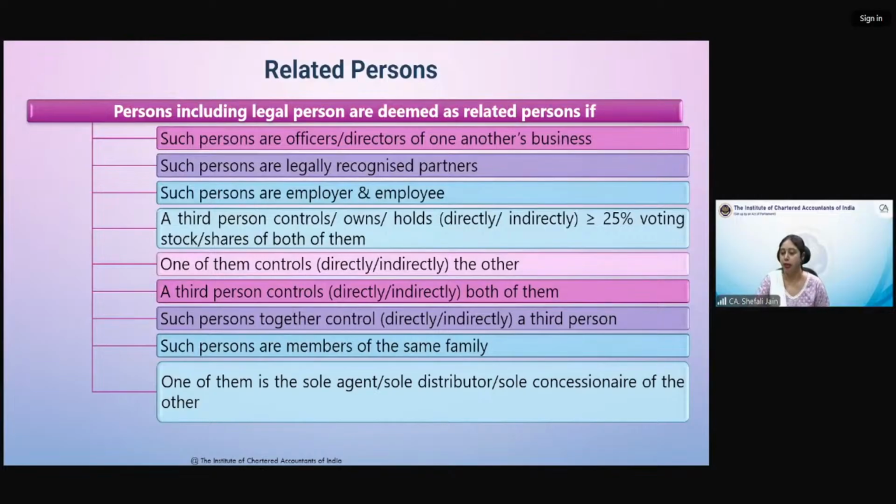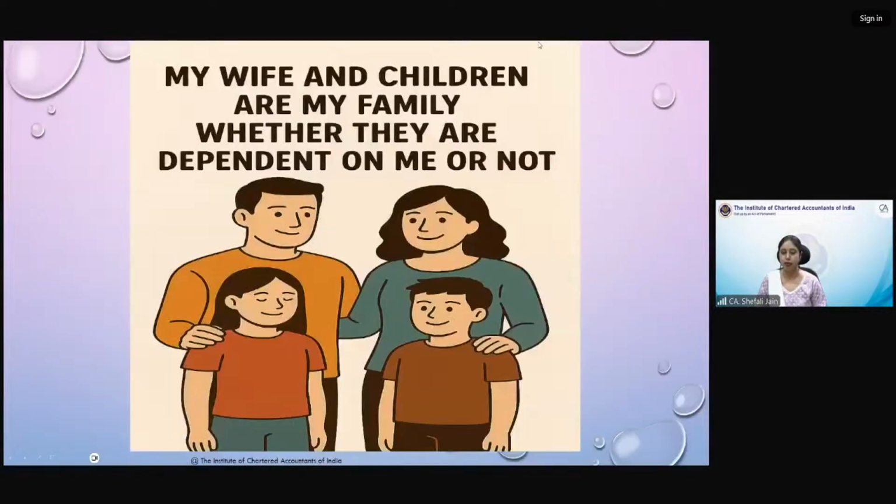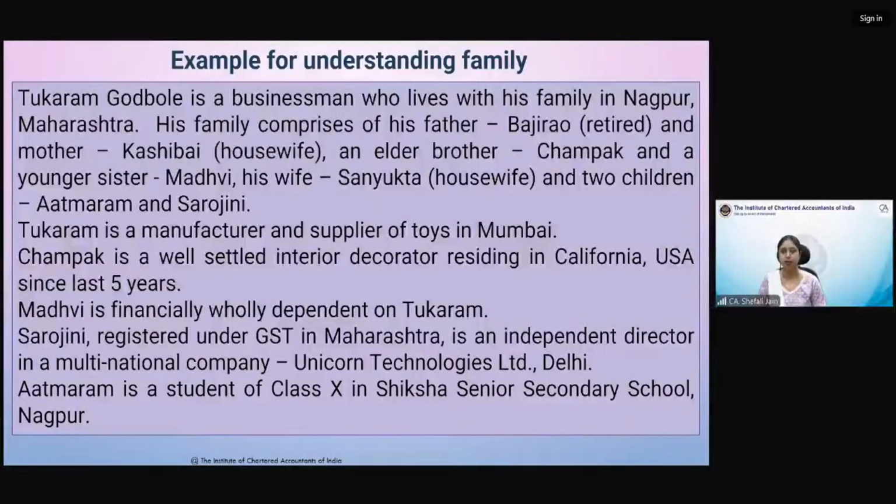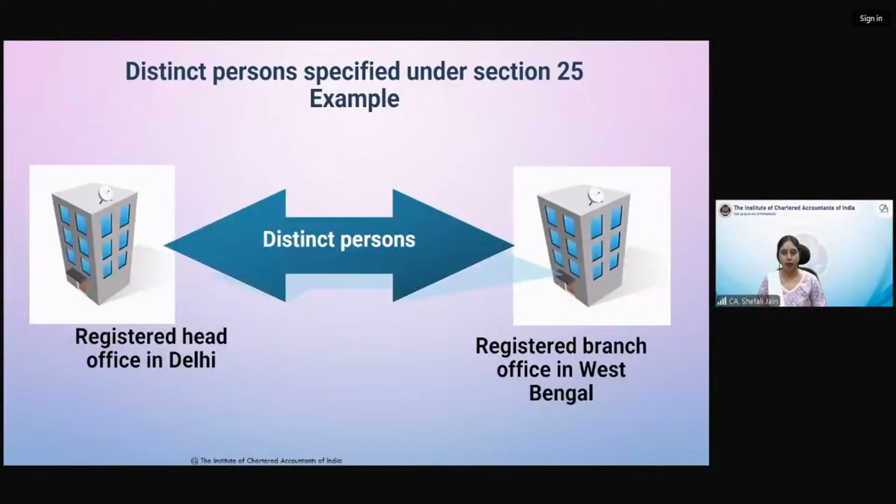So related person की ये definition है which is there in section 15, that is value of supply। उसका explanation provides this definition। This definition we will do tomorrow, so you just have to know that those persons who are related, any supply between them without consideration will also qualify as supply। This is also with regard to supply definition, some important point, but we will do it maybe at the end or tomorrow।